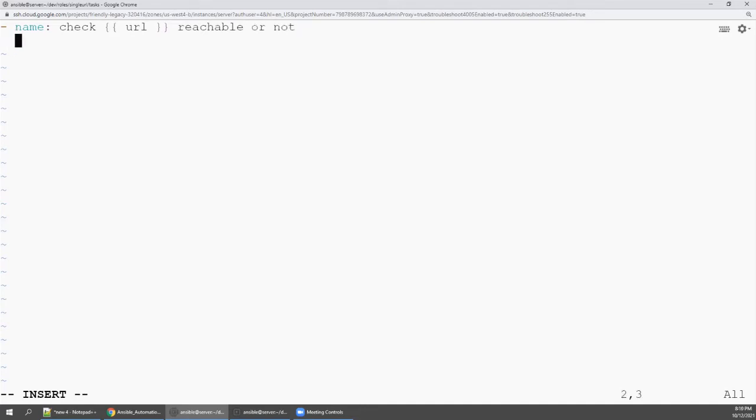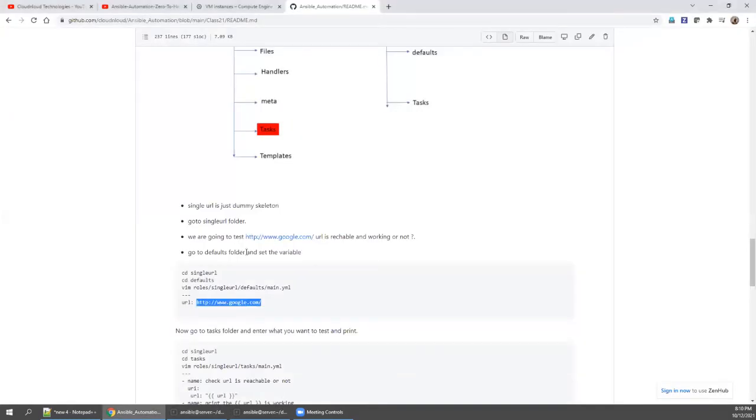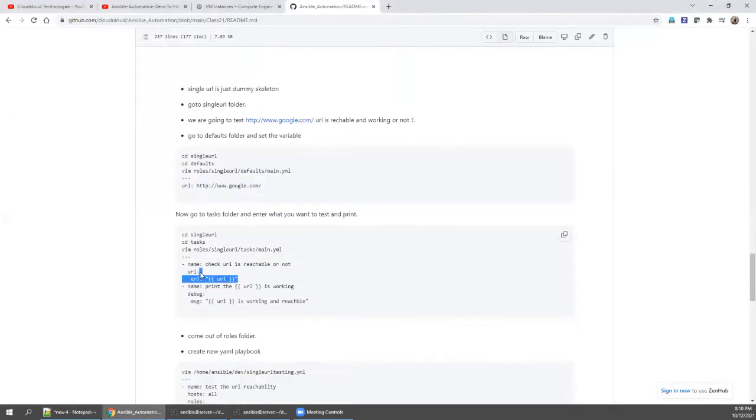Then come down. What is the module to monitor and verify a URL? The uri module. And the url, what is the URL? I am going to say url, that is a variable name. You can go to the steps and check. This is exactly what we are giving here.